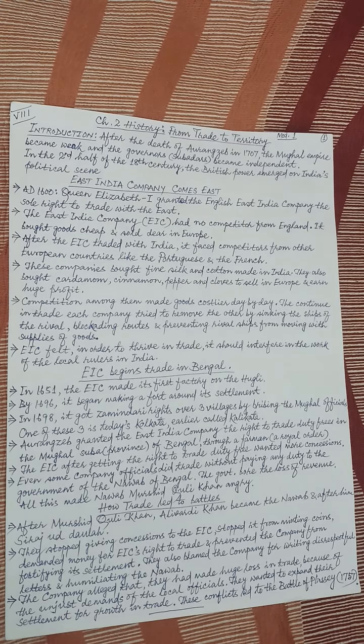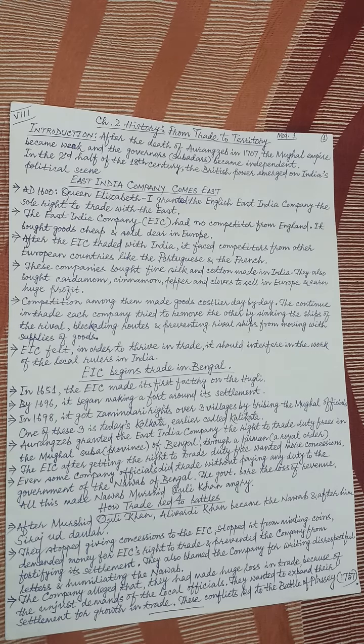That means the East India Company, or the EIC, had no competitor from England, but England could not prevent the companies of other countries from trading in the East. There was no competitor from England, but it did not mean that there would be no competitors from other countries of Europe.